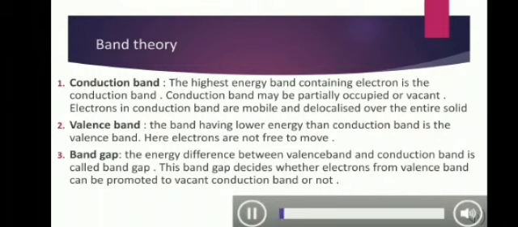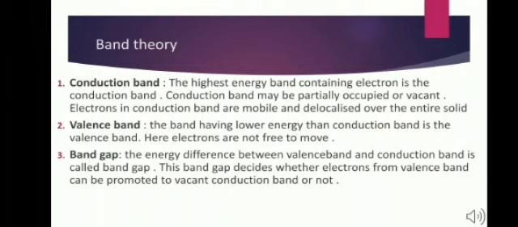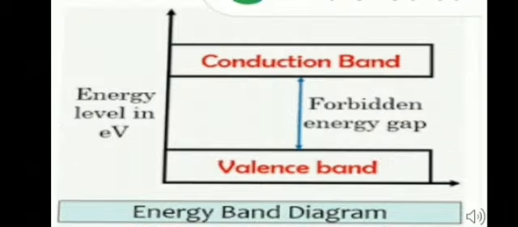Band theory considers the formation of two types of bands, namely conduction band and valence band. And one more important concept of band theory is the band gap. Now let us try to understand this. The highest energy band containing electrons is the conduction band. It is formed by the interaction of the outermost energy levels of the closely spaced atoms in the solid. The conduction band may be partially occupied or vacant. Electrons in the conduction band are mobile and delocalized over the solid. This conducts electricity when electrical potential is applied.